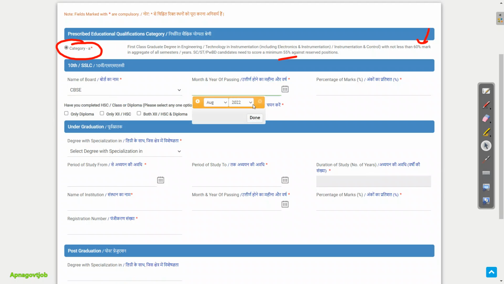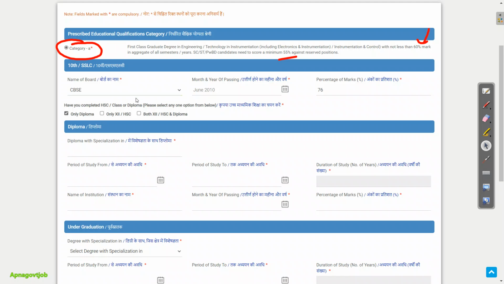Then month and year of passing, so this you will select from this drop down, okay, like this. Then percentage of marks, so you need to enter your percentage of marks here. Have you completed HSC class or diploma? Those who are diploma candidates, you will select diploma, and those who are 12th candidates, you will select 12th here. And some candidates have already completed both 12th and diploma before BTech, then you select this also, okay.